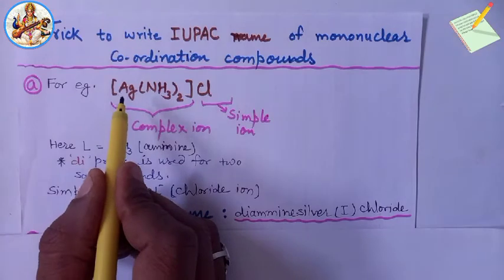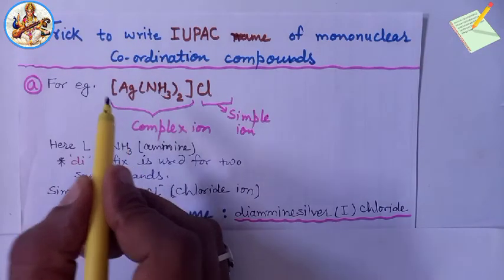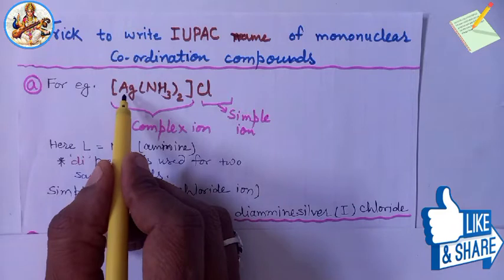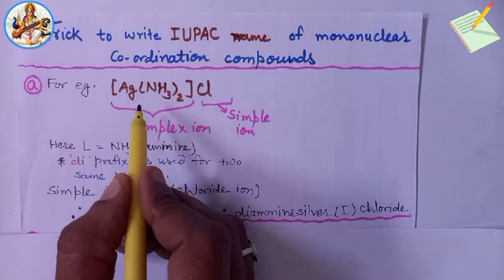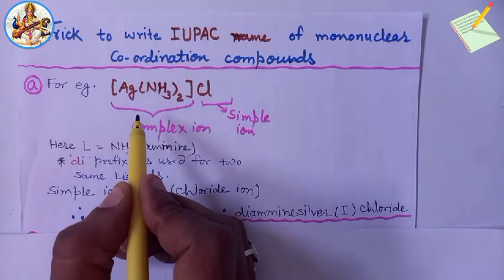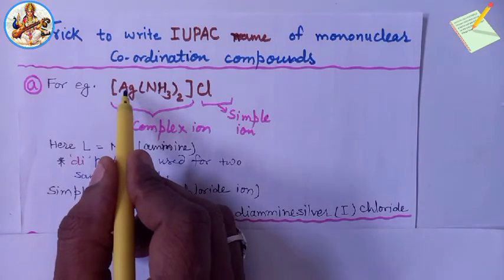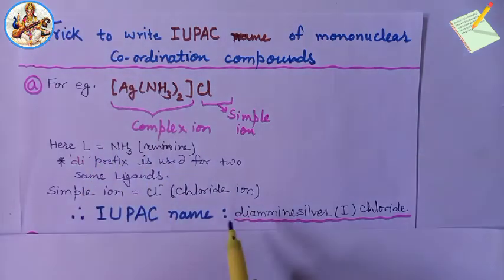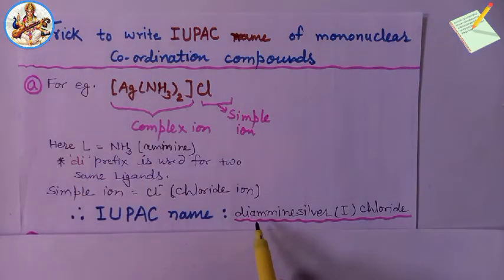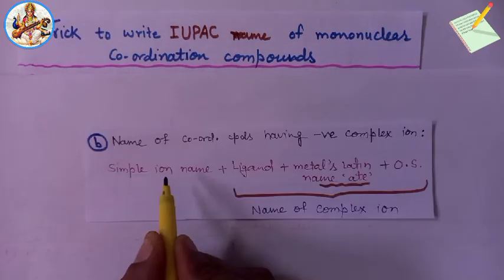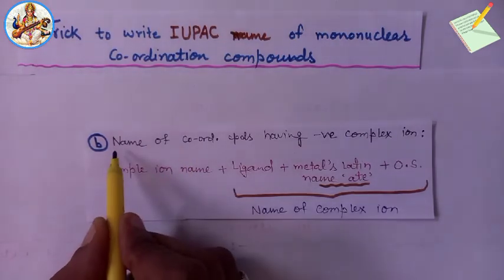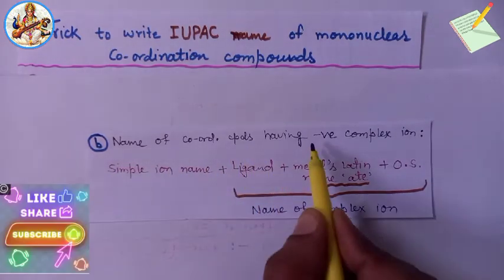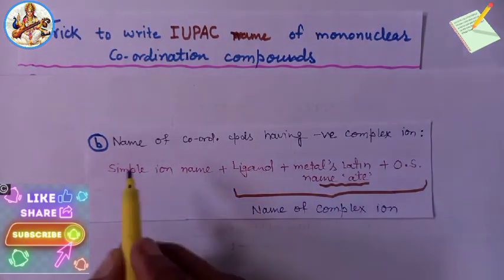We know that in the Ag+1 state, the secondary valency of the metal Ag+1 is 2 according to Werner's theory. Thus, the oxidation state of the metal is +1. Therefore, the IUPAC name of the compound is diamminesilver(I) chloride. Now next, the second type of coordination compounds is the name of coordination compounds having a negative complex ion.